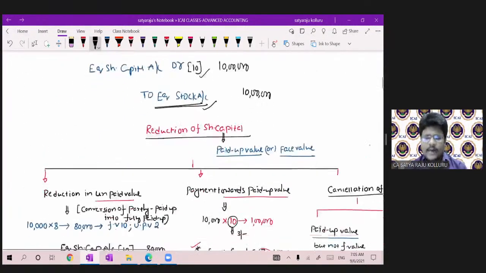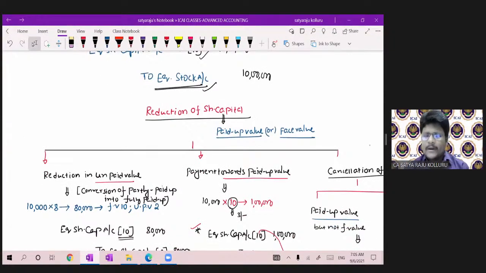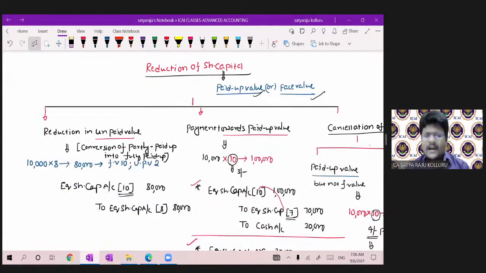Coming to reduction of share capital, the reduction may happen in paid up value as well as face value. Anything you can term it as a reduction of share capital only. Coming to reduction in unpaid value. Reduction in unpaid value is nothing but conversion of partly paid up equity shares into fully paid up equity shares. Existing number of shares were 10,000. Existing paid up value was 8 rupees. The total paid up capital was 80,000. Face value 10 rupees. Unpaid value 2 rupees.